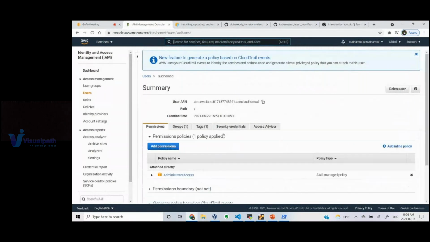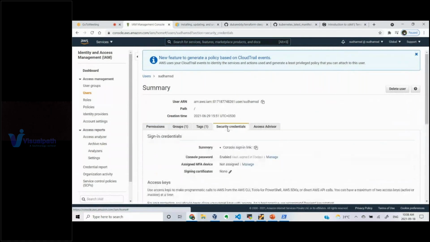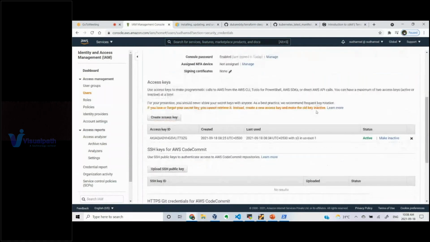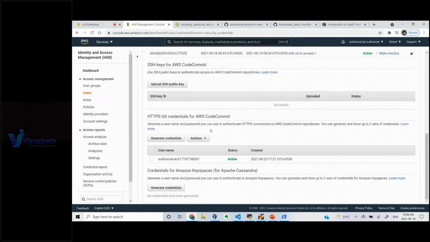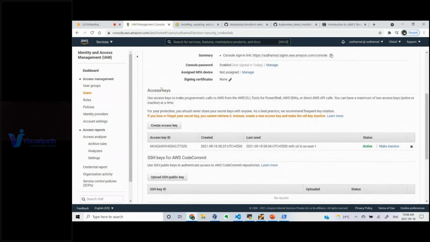Here you need to go to the security credentials. If you go to the security credentials, you can see we have this access key. This access key is used to run AWS CLI commands, or if you are using any CLI tools to interact with AWS, we have to use the access key and secret key. These keys are important to run API calls to this AWS account.